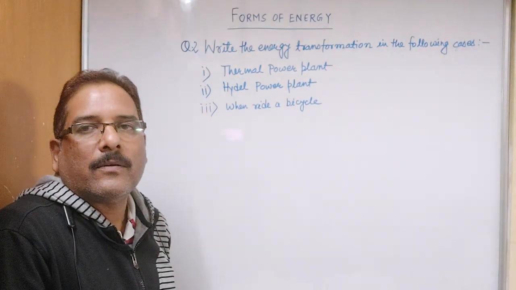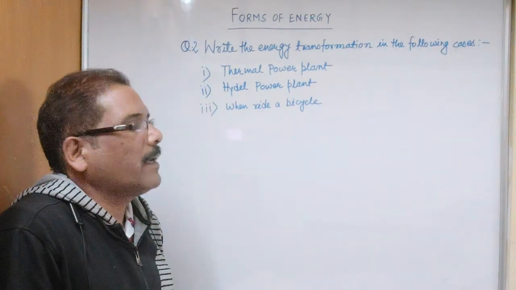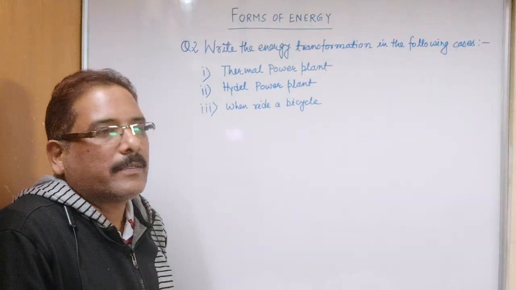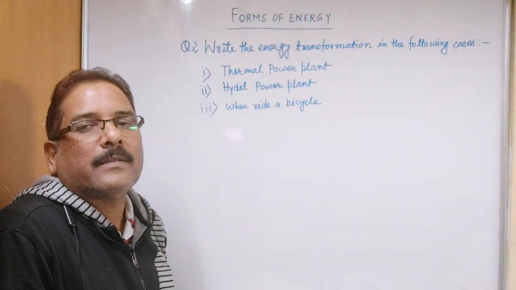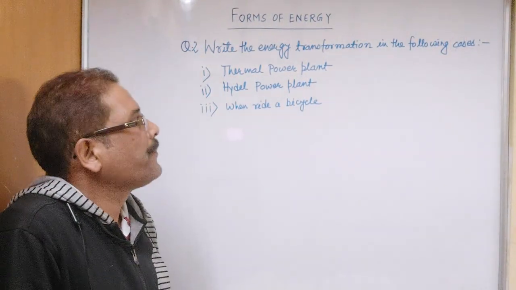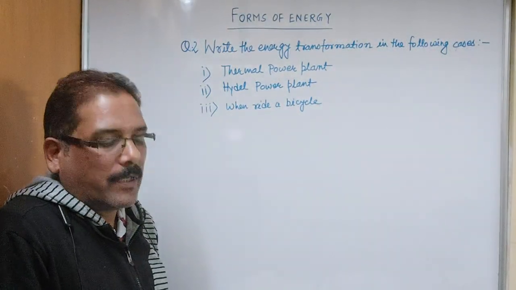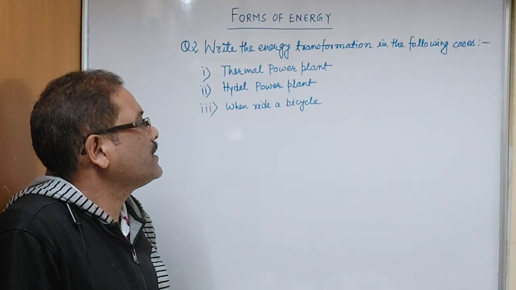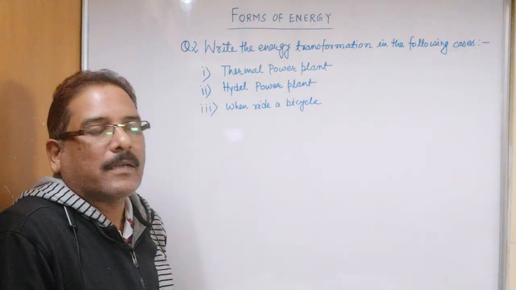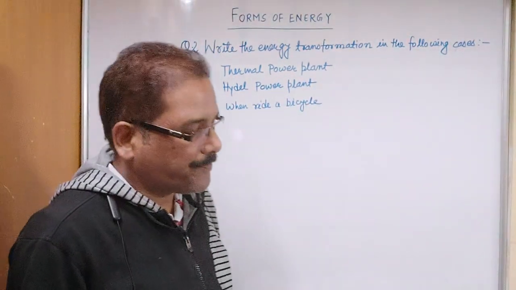So as you know, in coal there is chemical energy. So the chemical energy is converted into heat energy. Heat energy is converted into mechanical energy when we are rotating the turbine, and then mechanical to electrical energy. So in this way you will think about all the situations and write the energy transformation, and must submit it on my WhatsApp number.